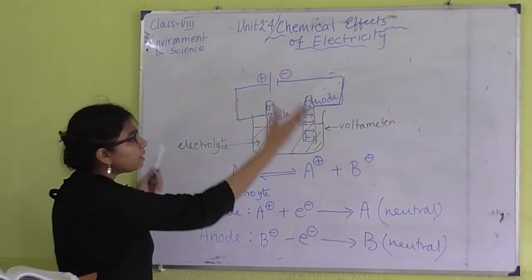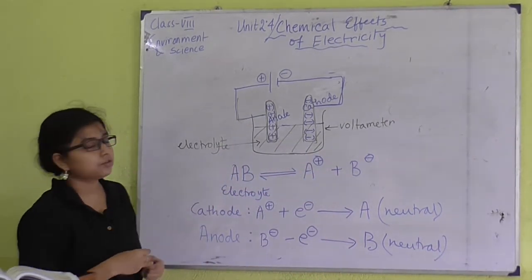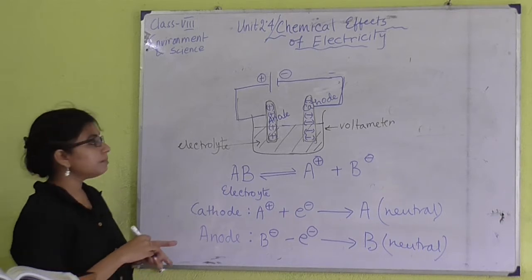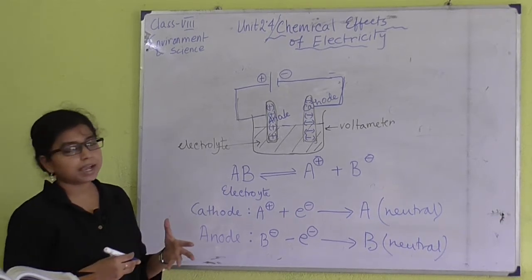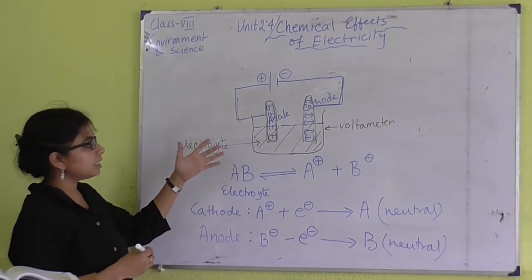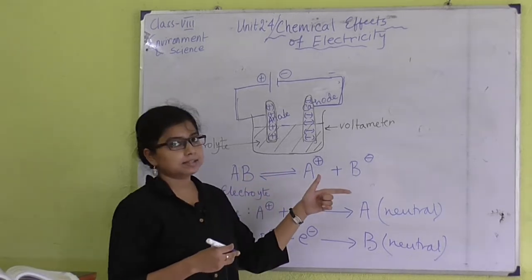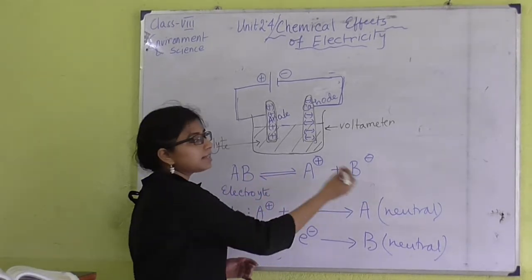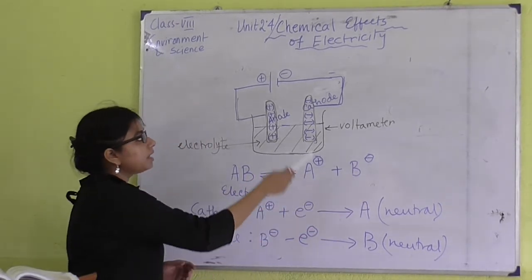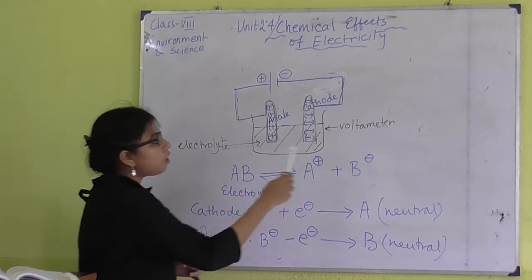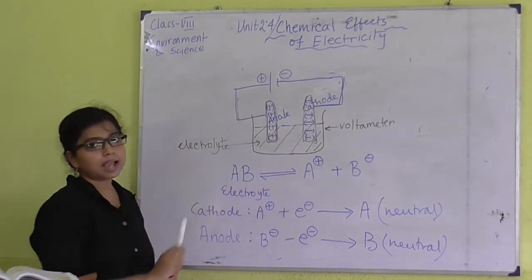Okay, so this whole process is known as electrolysis. Electrolysis means simply, we take an electrolyte, and in the presence of electricity it will generate ions, two types of ions, cations and anions. All the cations will move towards the cathode and all the anions will move towards the anode.